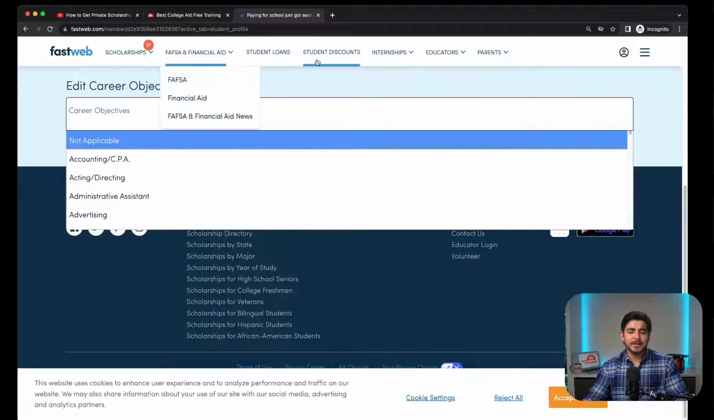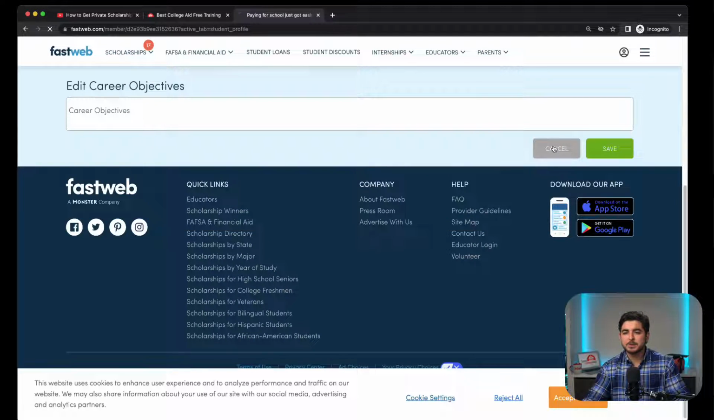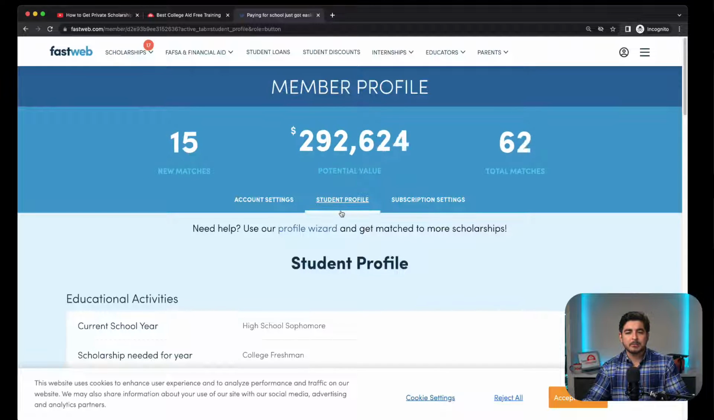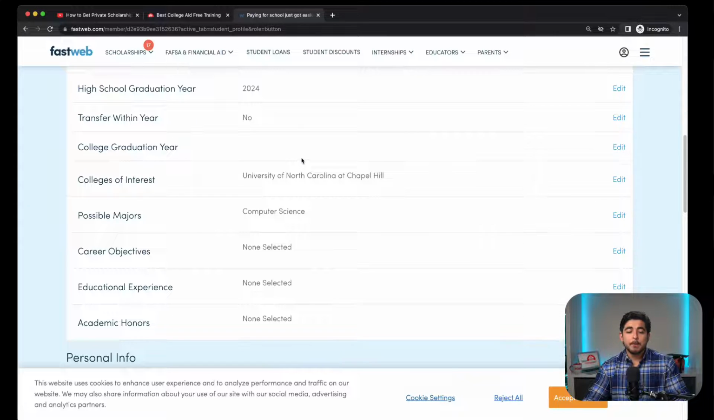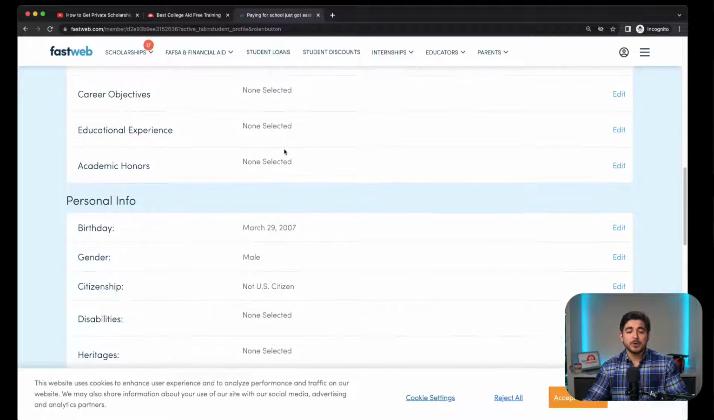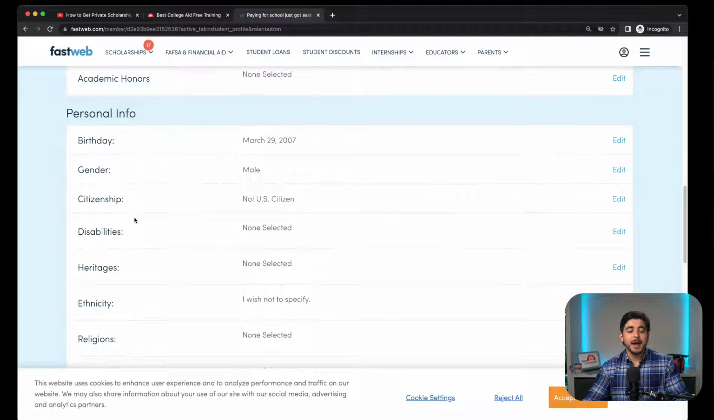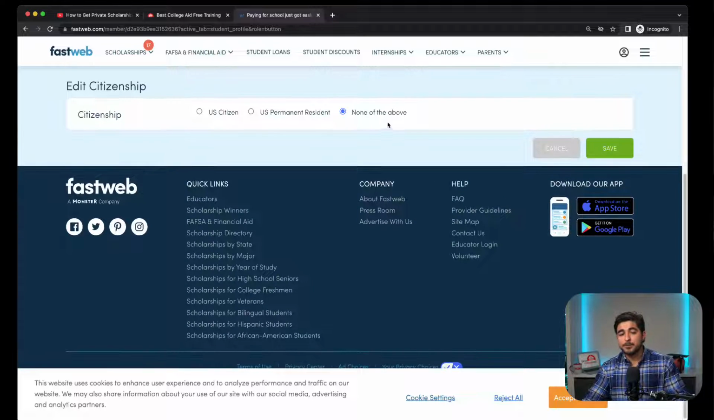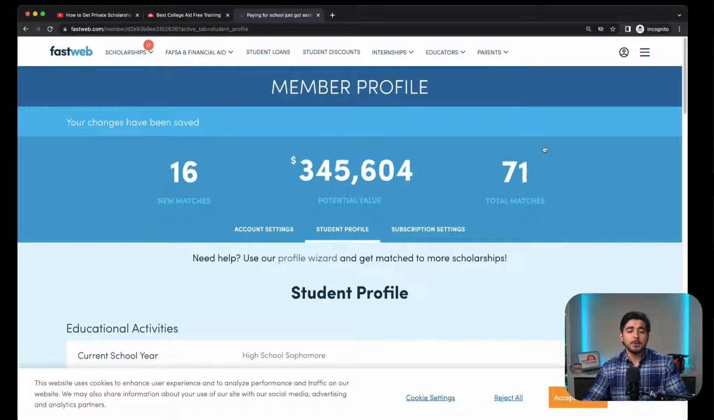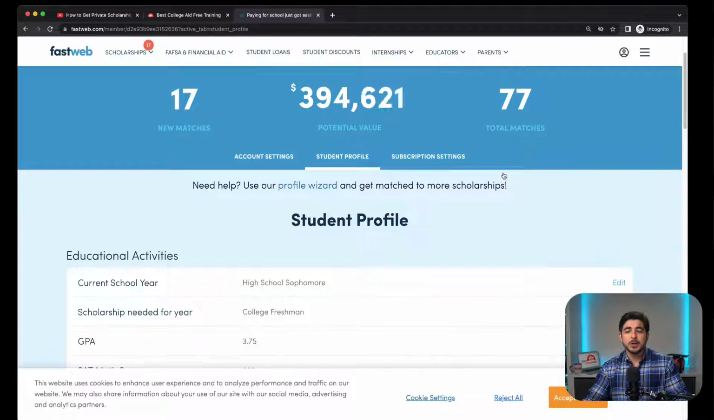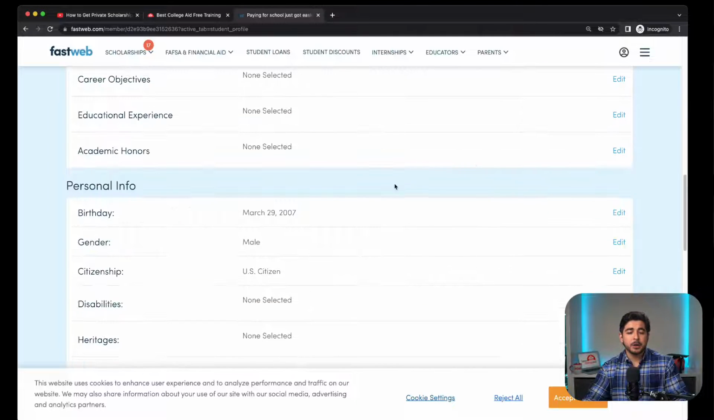Accounting, directing, advertising. I don't really want to play around with this too much because I want to keep this kind of broad in terms of my education. But when we get to the next section, the bio that talks about, for example, citizenship, I purposely put none of the above, but most of you are going to be U.S. citizens. So we're going to save that. And that should open up a bunch of new opportunities when we combine it with other factors.